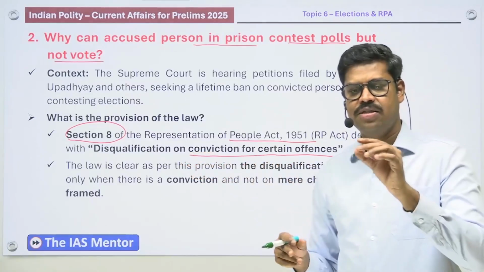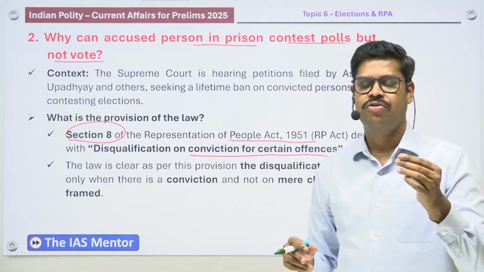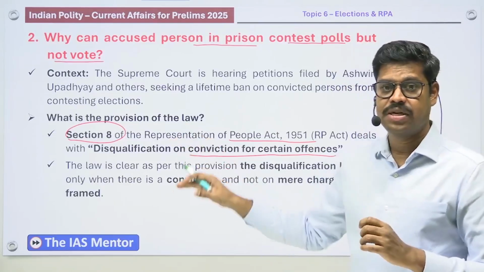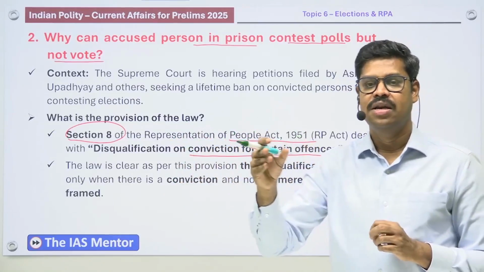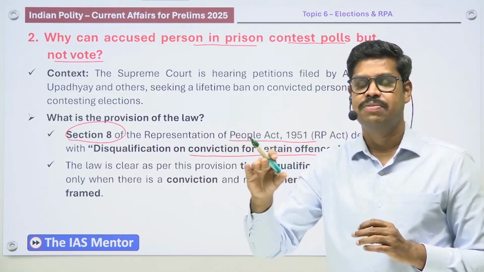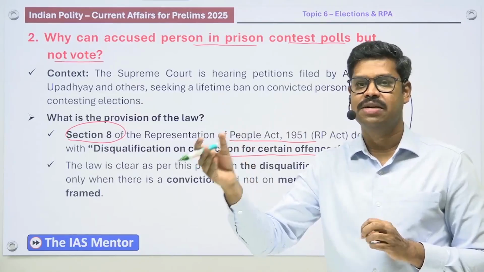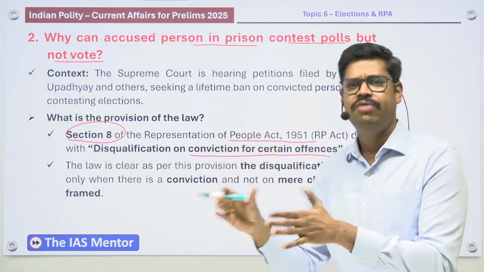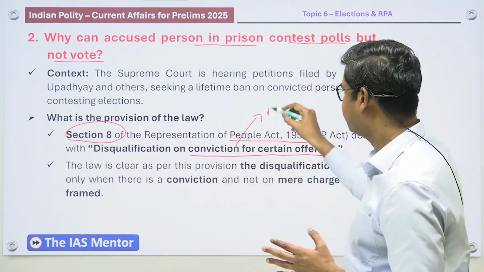There are certain types of conviction where a mere conviction is sufficient for disqualification, which is given in the Representation of People Act itself. For example, conviction under the Civil Rights Act, conviction under certain offences like the Prevention of Corruption Act, conviction under certain serious criminal offences. Those offences are given in the Representation of People Act. So in certain cases, mere conviction is sufficient.